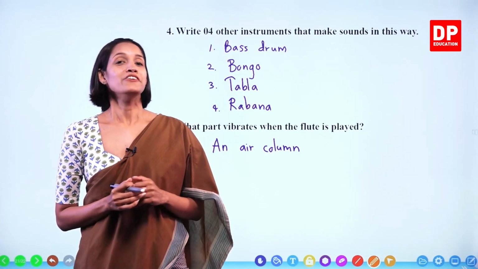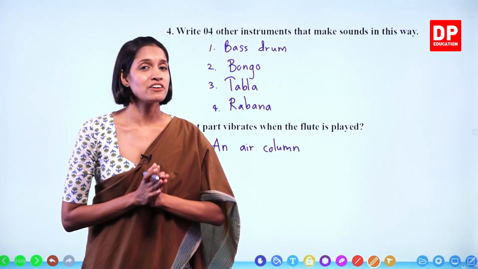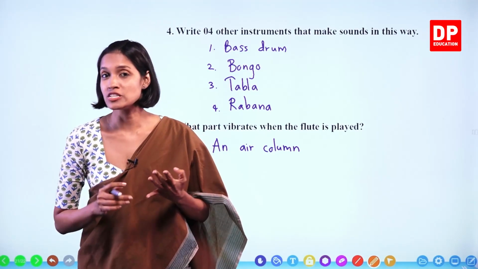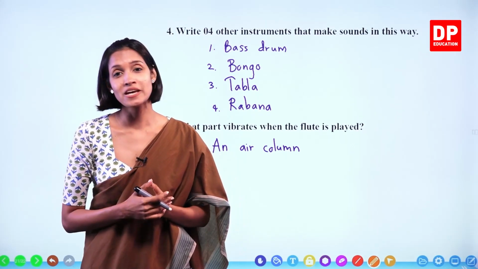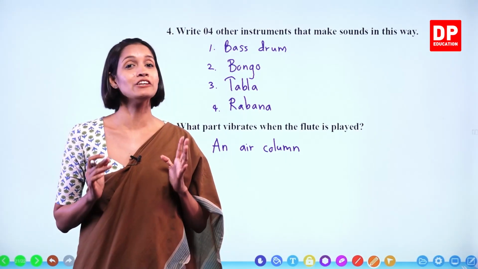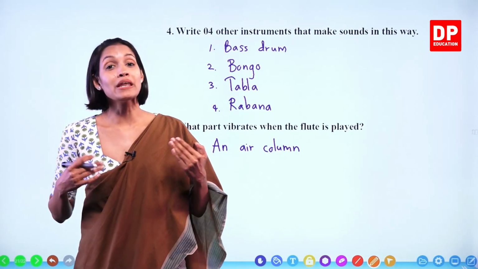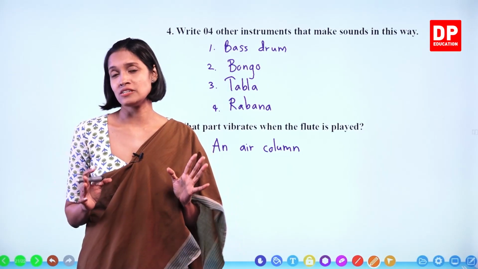Right, children. Now we have completed the whole lesson. So do you remember what we discussed under this lesson? We learn about how sound is produced, how we can hear sound, different types of sounds, and we even learn how to make different types of instruments. Now remember, children, we did many activities under this lesson. You all can do these activities at home.